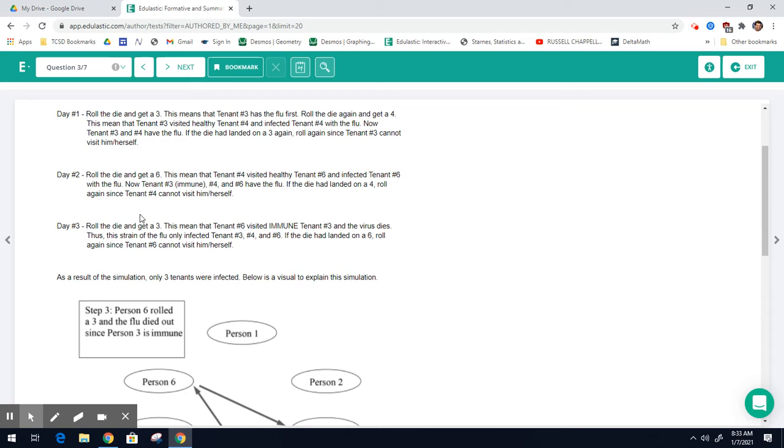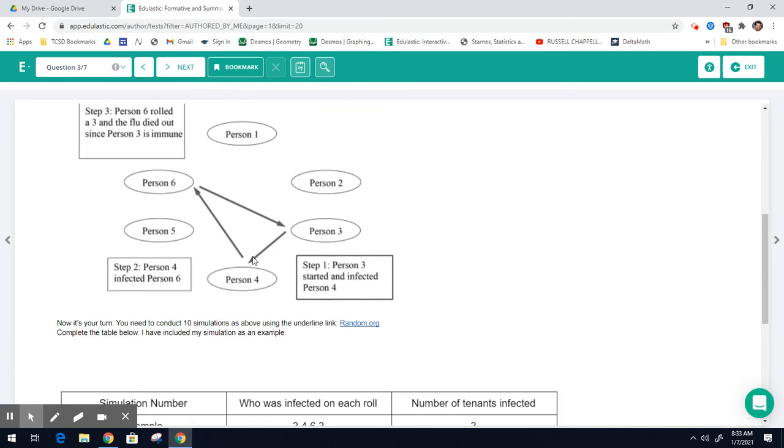So the only people in this example that got the flu are tenant 3, tenant 4, and tenant 6. 3 people of the 6 got the flu. Now down here, this is sort of the situation, right? You have 1 through 6 people. So tenant 3 had it first, passed it to 4, 4 passed it to 6, 6 went back to 3, and it died. All right.